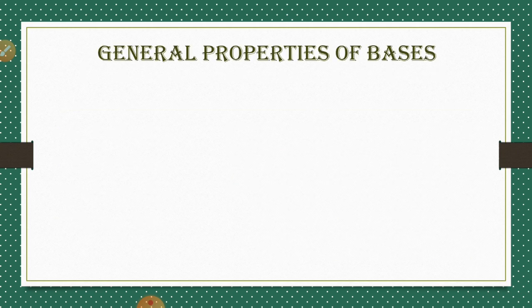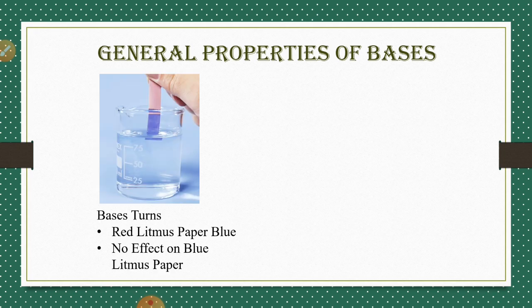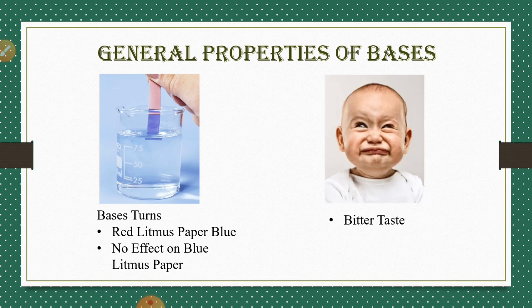So here are some general properties of bases. Bases turn red litmus paper blue, and there is no effect on blue litmus paper when it is dipped in the aqueous solution of bases. Bases have a bitter taste.